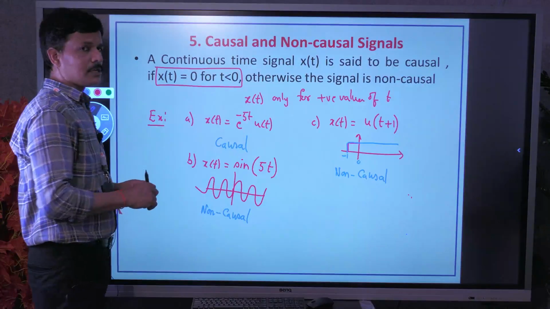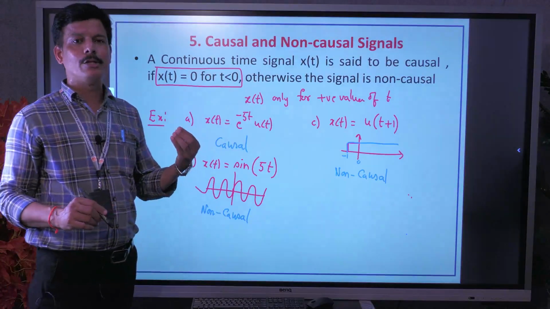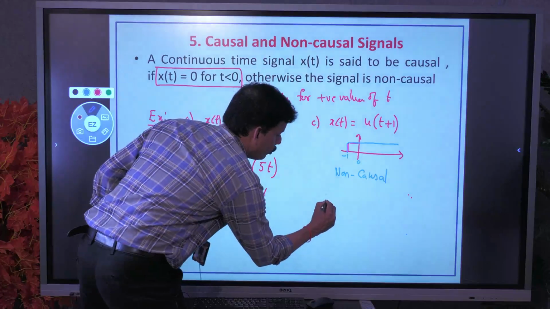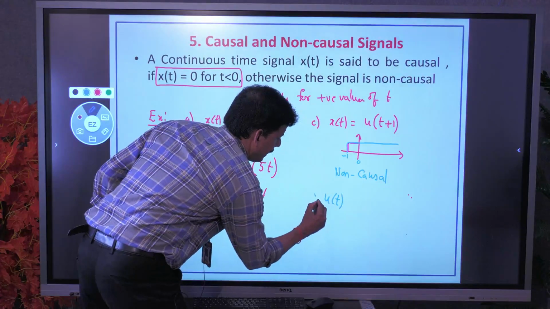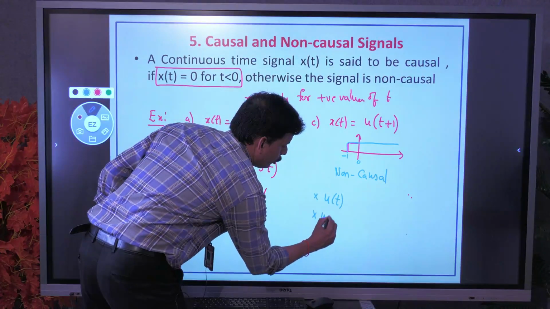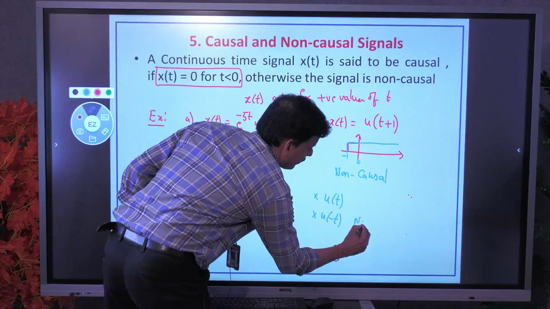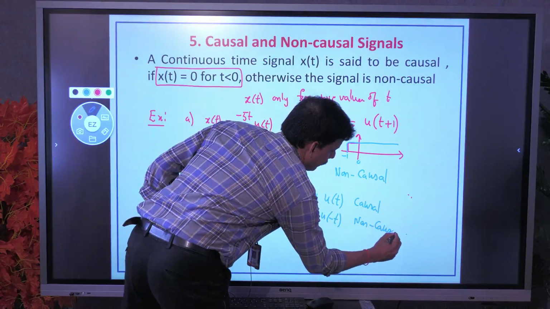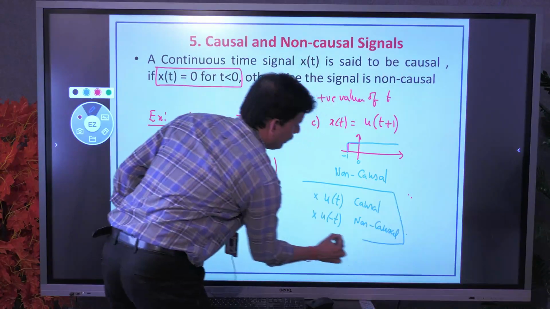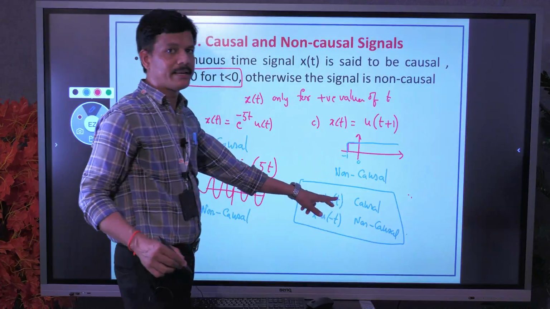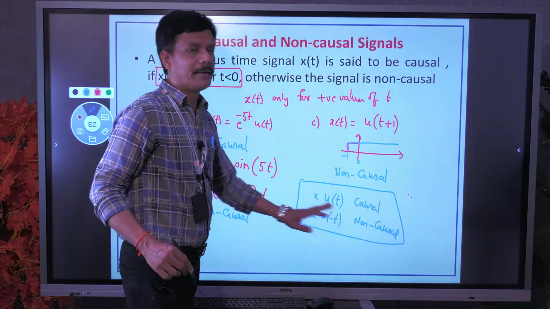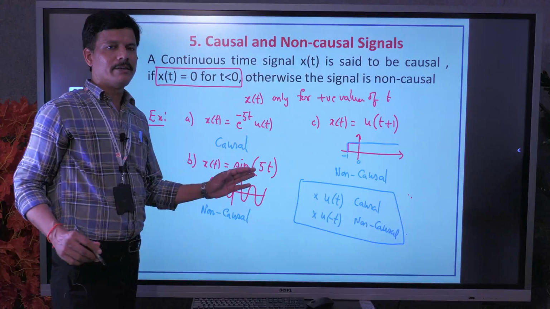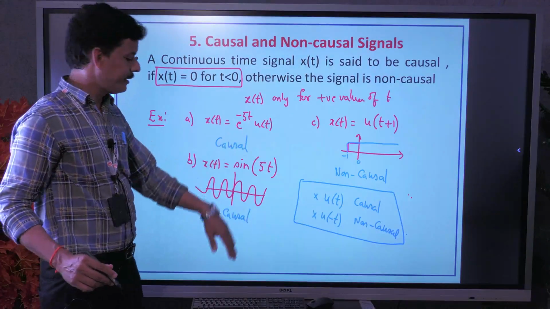So any signal that is multiplied with u of t is considered as causal. Similarly, any signal that is multiplied with u of minus t is non-causal. Blindly you can say, whatever may be the signal, if any signal is multiplied with u of t in continuous time, that is causal. Multiplied with u of minus t, that is non-causal. Similarly, we can see the same concept for discrete time also.